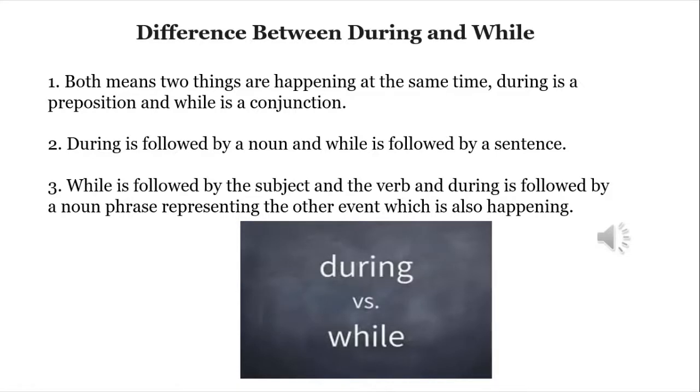As you see, during and while are used to describe two things happening at the same time. So now what's the difference between during and while? First, both mean two things are happening at the same time. During is a preposition and while is a conjunction.